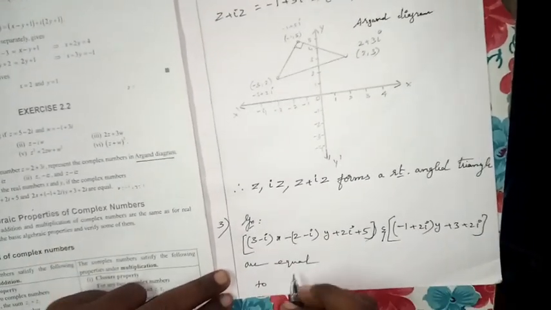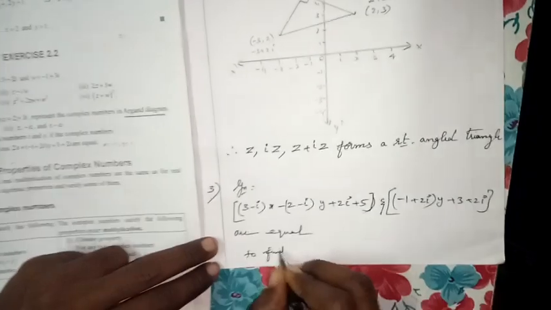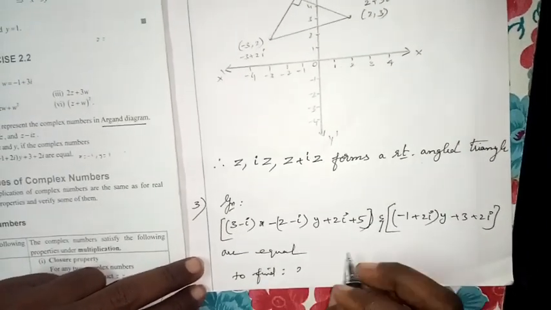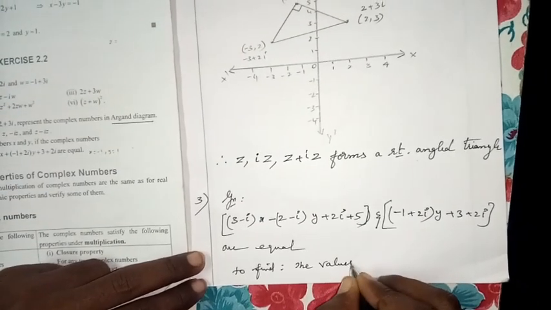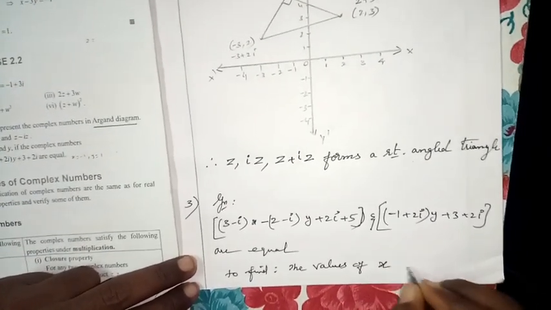To find the values of x and y. Shall we do it now? See here, children.